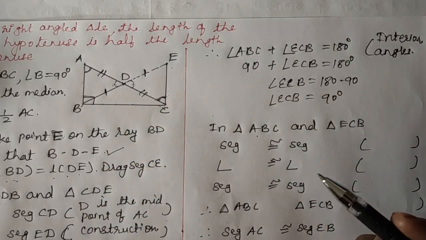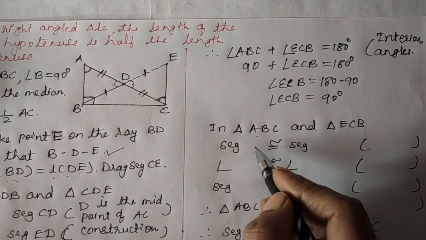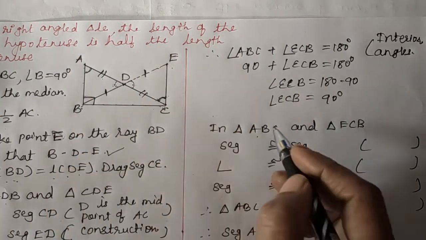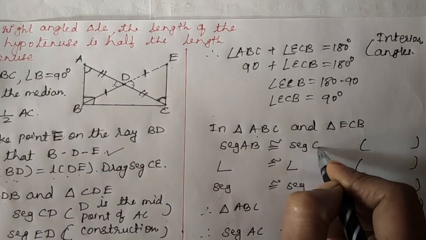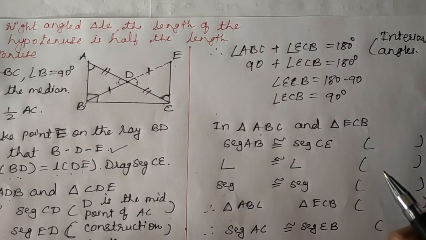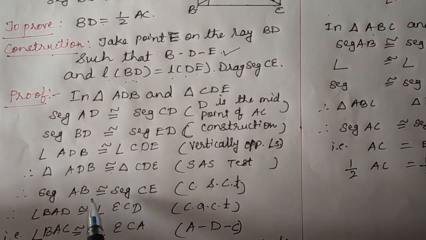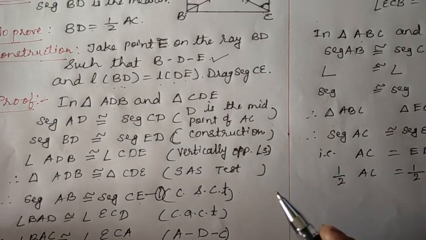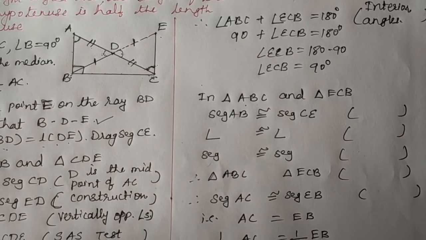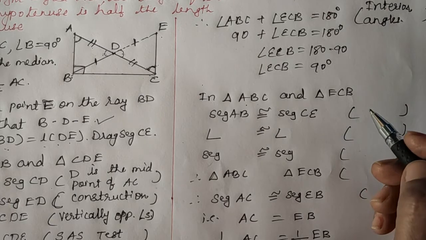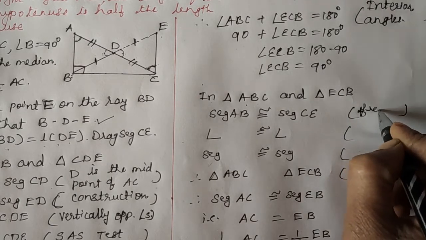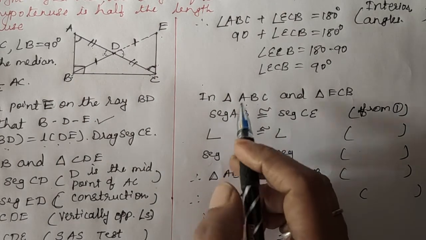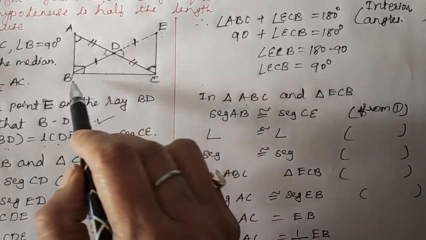Now you have to show these two triangles are congruent. Now let's write three congruent parts of these two triangles. See, segment AB is congruent to segment CE. This we have just proved here. Give this as number 1, suppose. So here let's write from 1.